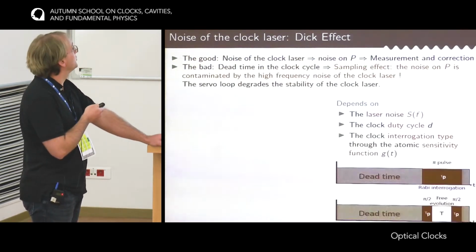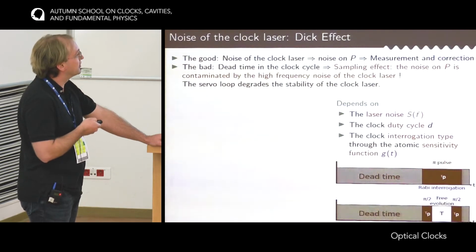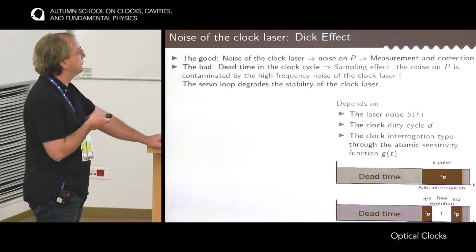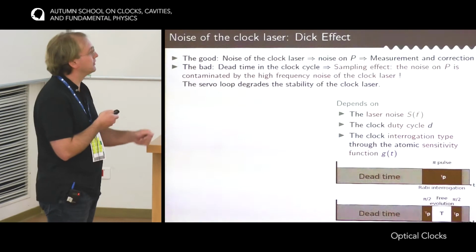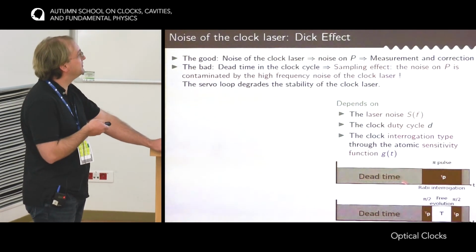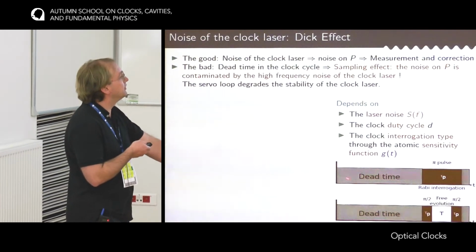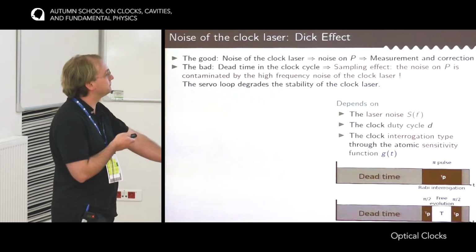Okay. Unfortunately, there is a bad side to this probing, which comes from the dead time in the clock cycle. So I have depicted the clock cycle here. I think Michał has detailed that in the first lecture. So the interrogation of the atoms itself has only a limited time. In the cycles, there is what we call a dead time that is used to trap atoms, to prepare them, and to detect them. And during this dead time, the atoms do not see the frequency fluctuation of the clock laser.